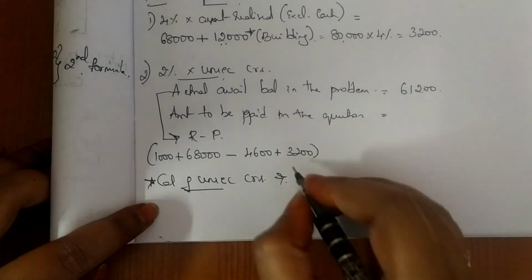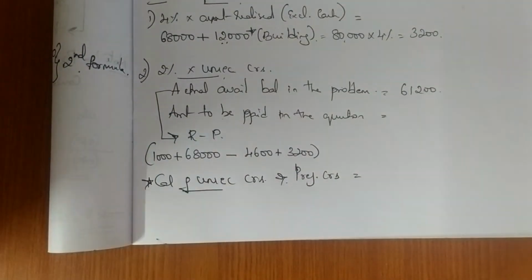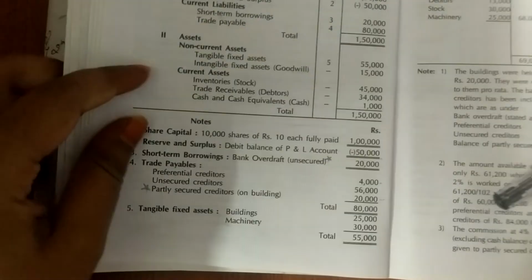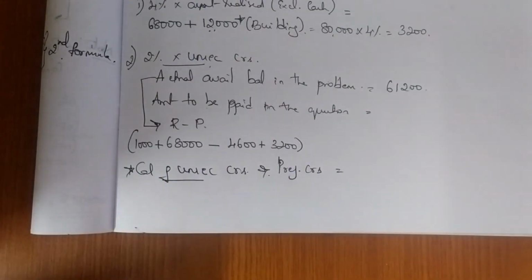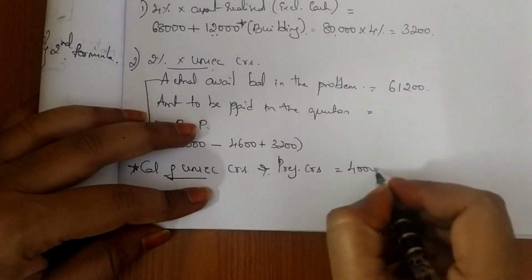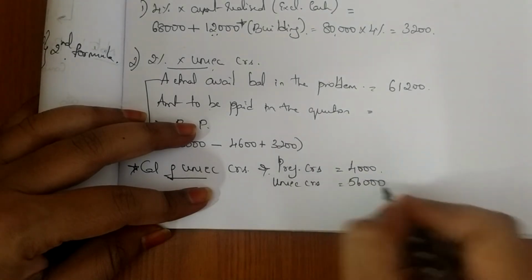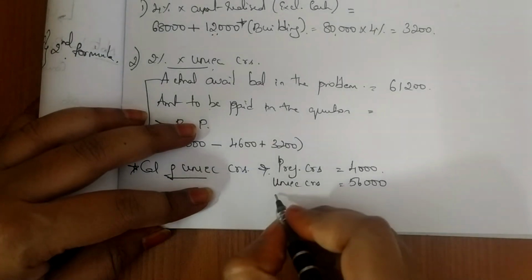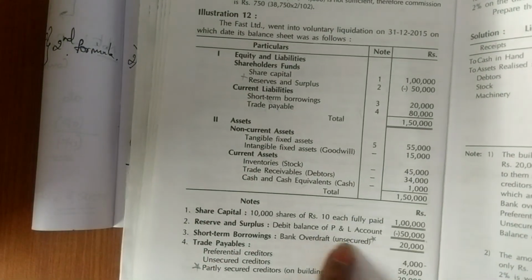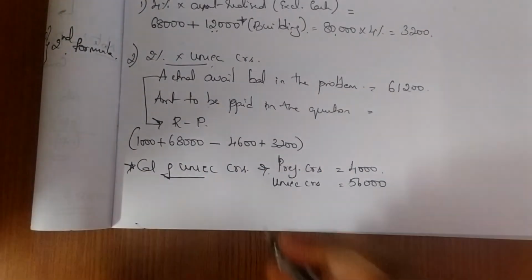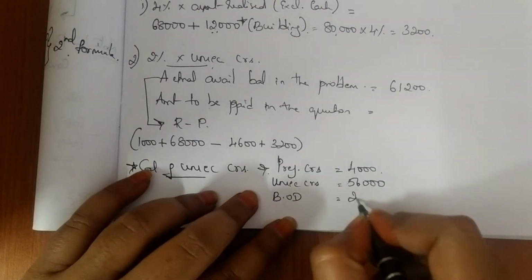Remember, your preference creditor should always be included in your unsecured creditors. So first I am writing preference creditors. Preference creditors given in the problem is 4,000. Unsecured creditors given is 56,000. Okay. So I am writing first 4,000, then unsecured creditors 56,000, which is already given in the question. Then you also have one more unsecured creditor, which is bank overdraft. So that also I am writing here as bank OD 20,000.